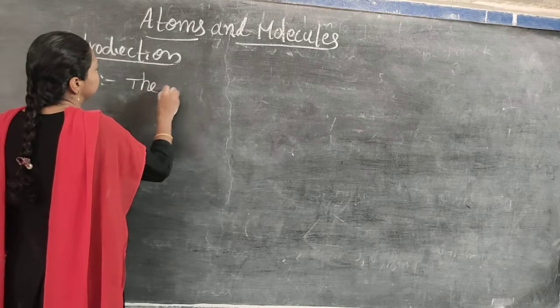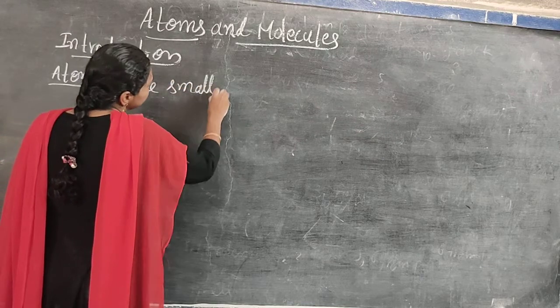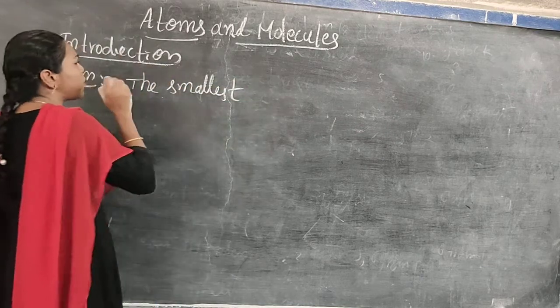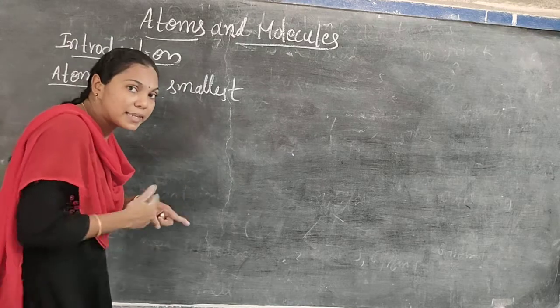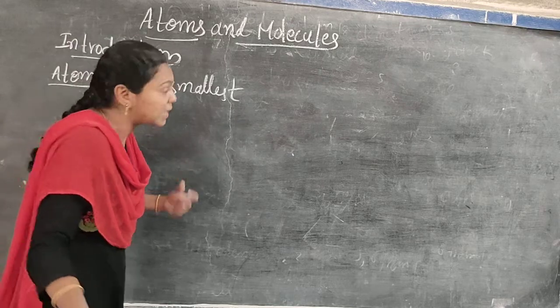So the smallest particle, which cannot be divided into further particles. This smallest particle cannot divide into further particles.